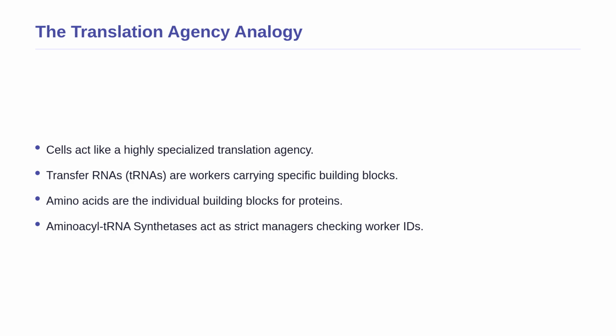But how do you guarantee that the right worker always picks up the exact right building block? You hire a brilliant, incredibly strict manager whose only job is to check the worker's identification and hand them the correct block. In your cells, this strict manager is the enzyme known as aminoacyl-tRNA synthetase.